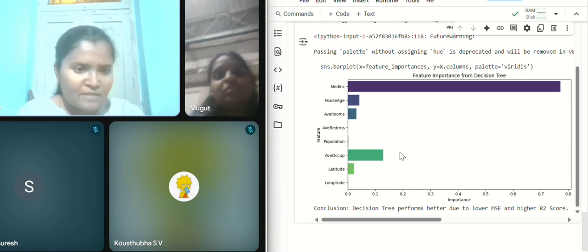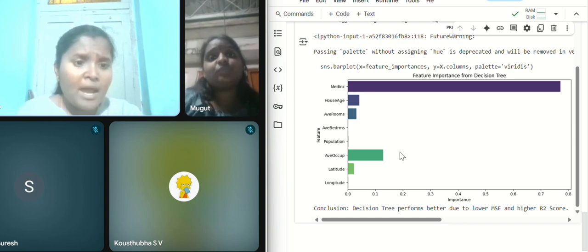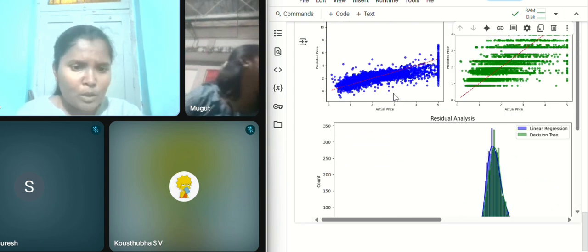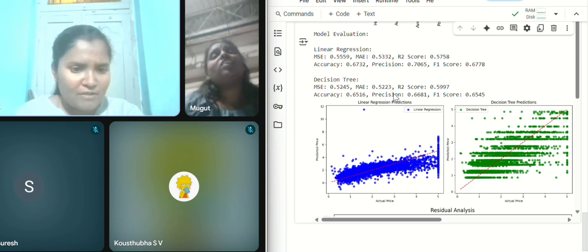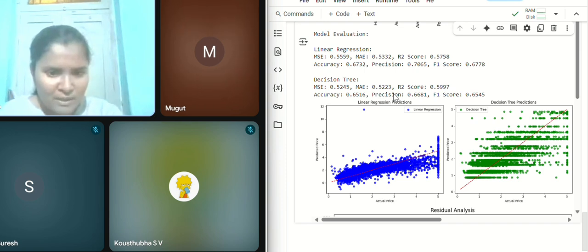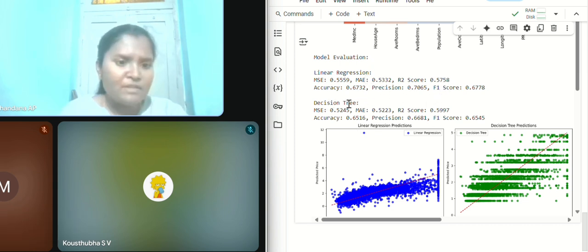Then the model evaluation criteria. As we can see here, for linear regression the mean squared error is 0.5559, the mean absolute error is 0.5332, and the R2 score is 0.5758. Here we got an accuracy of 67%, precision of 70%, and an F1 score of 67.78. For the decision tree, we need to compare to see which has higher accuracy. In the decision tree, we have an MSE of 0.5245, MAE of 0.5223, and R2 of 0.5997. The accuracy we got here is 0.6516.